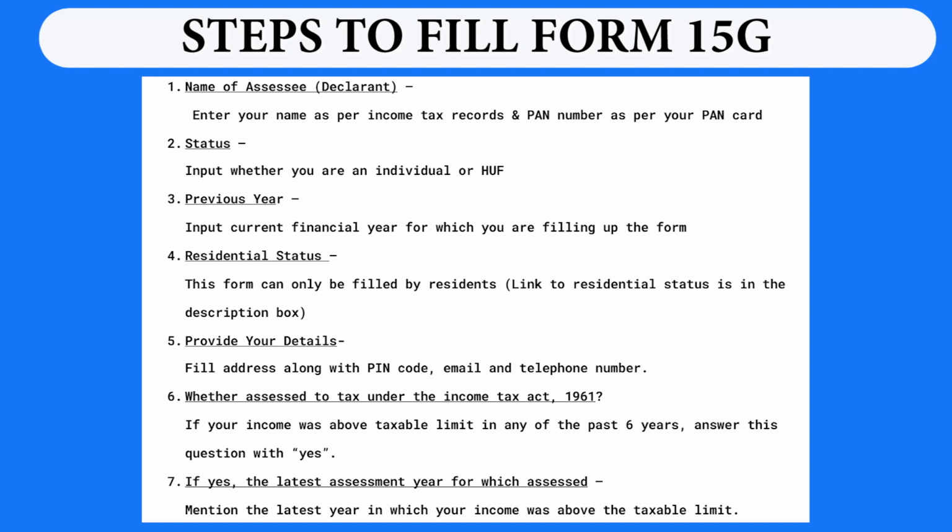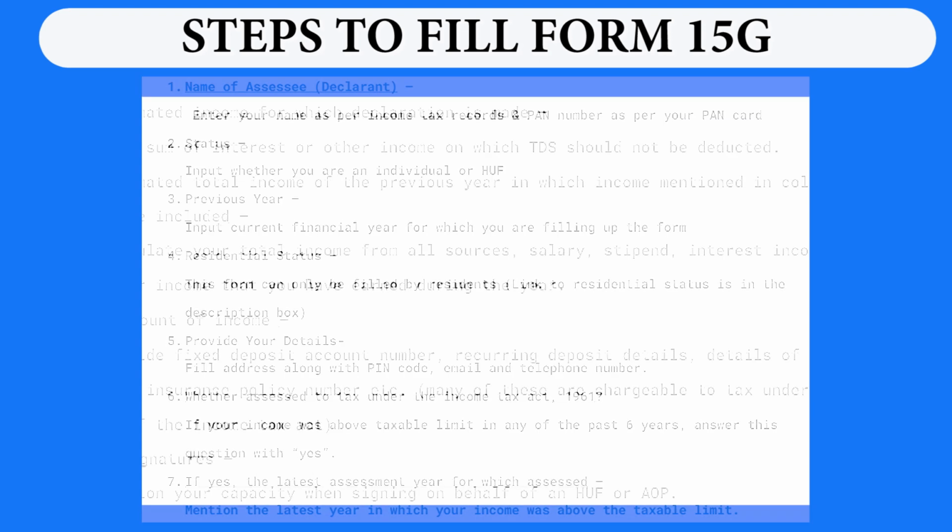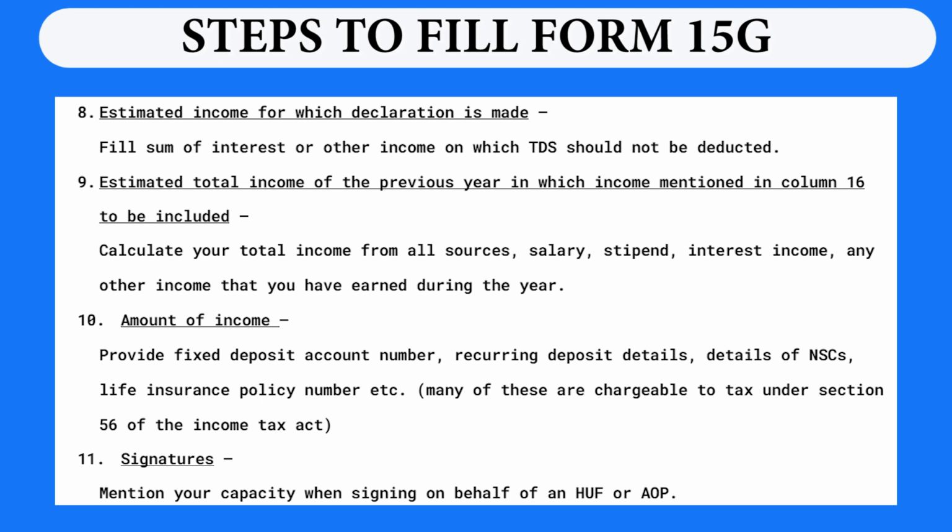Next, fill the address along with PIN code, email and telephone number. Step 6 is if your income was above the taxable limit in any of the past 6 years, then you need to be assessed to tax under the Income Tax Act 1961. Step 7. If yes, the latest assessment year for which assessed needs to be mentioned. Next, fill the sum of interest or other income on which TDS should not be deducted.